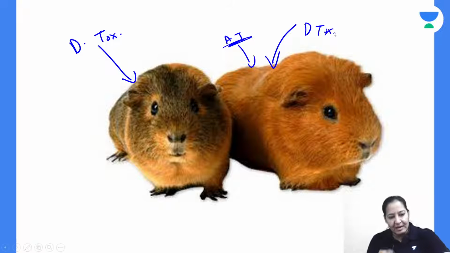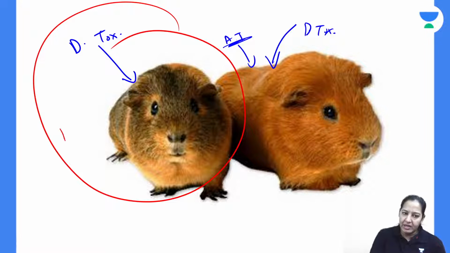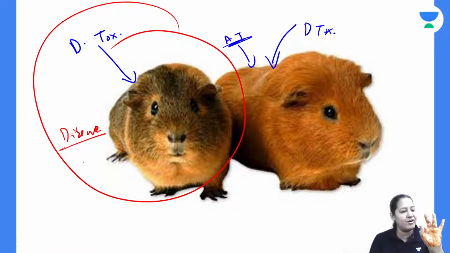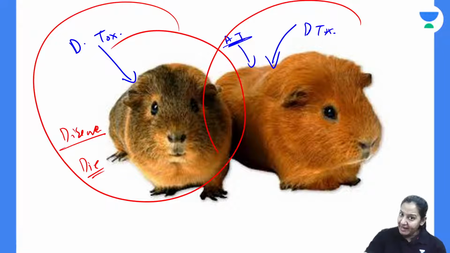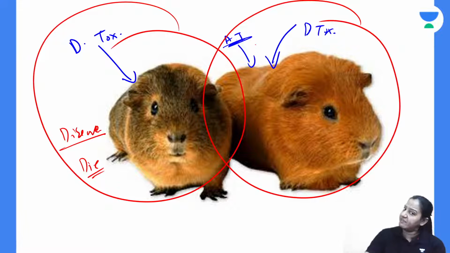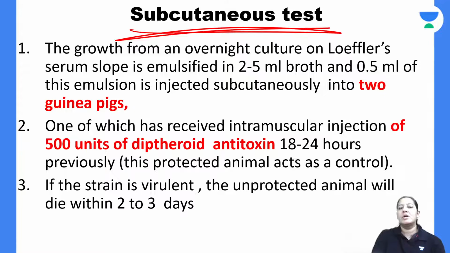You will notice the guinea pig in which you are directly giving diphtheria toxin, the guinea pig will have disease. It will have diphtheria, the organs, the adrenal, the nerves and the heart will damage, and the guinea pig will die within few days, right? That is having diphtheria. But the guinea pig inside which you are initially giving protection with antitoxin will not die. It will remain alive. Here you are giving both of them the injections via subcutaneous route. Give me a thumbs up. Very easy experiment in vivo.